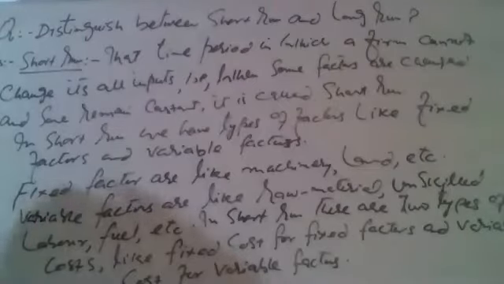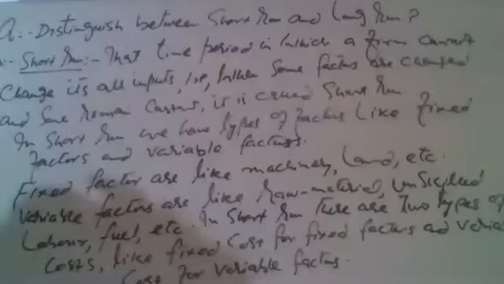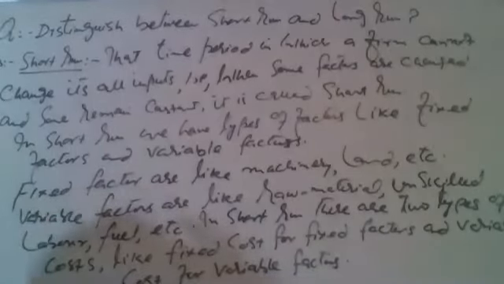And the fixed factors are those which cannot be changed or increased in a short span of time. The firm has no provision, or it has so little time, that it cannot change these factors. So those factors which remain constant in the production process are called fixed factors. These are like heavy machinery, land, and other such inputs which cannot be changed in a short span of time.